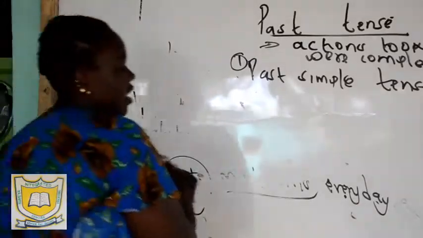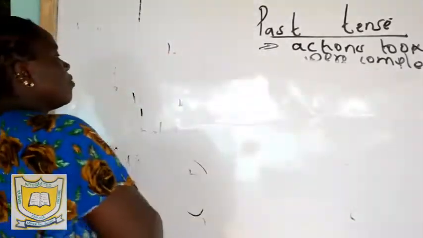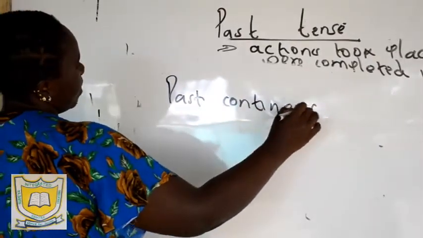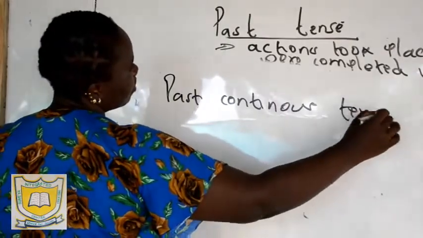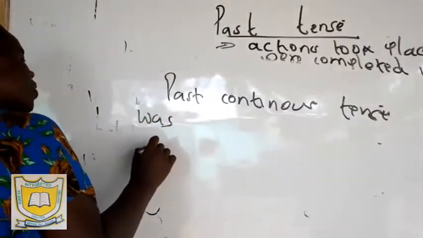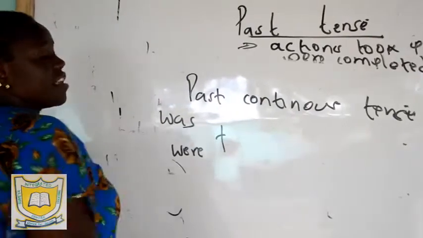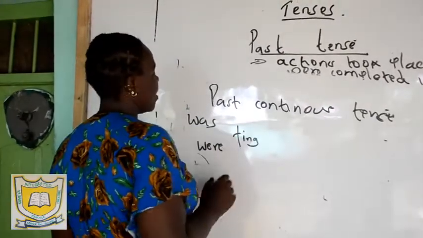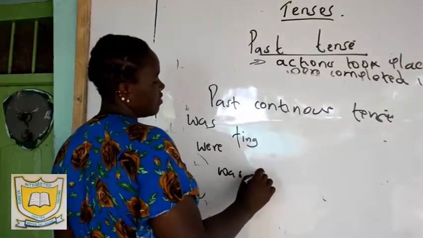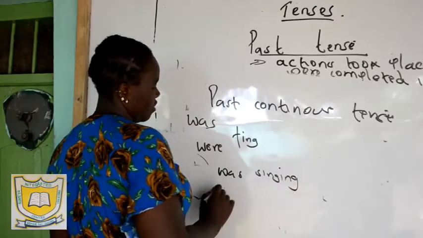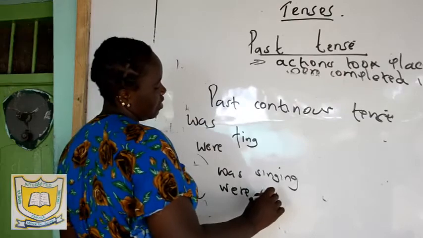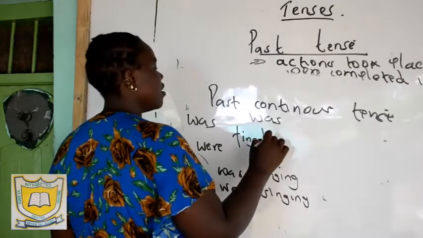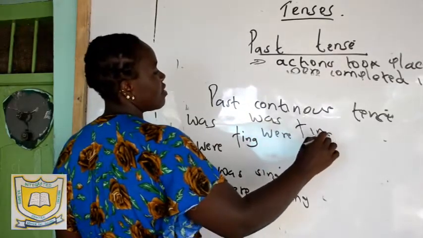You come here to the past continuous tense. How do we form the past continuous tense? The past continuous tense is formed by was or were plus a present participle. The present participle is simply the ing form of a word. For example, you can say was singing, or were singing. So the past continuous tense is formed by was or were plus ing.